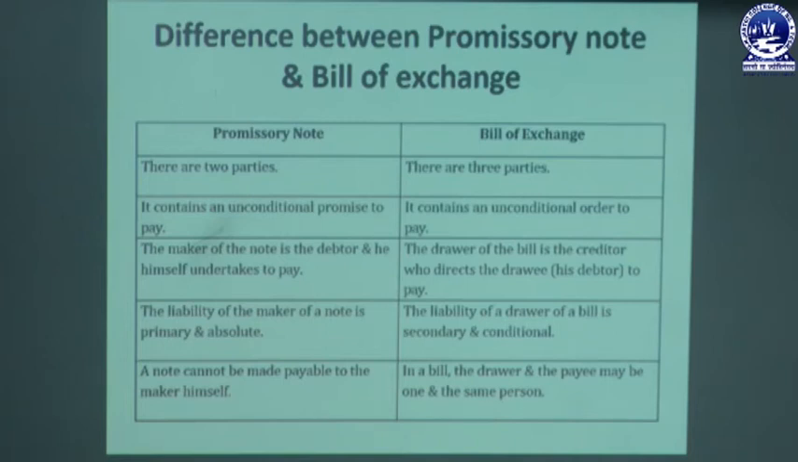Third difference, the maker of the note is called the debtor and he himself undertakes to pay. In the case of a bill of exchange, the drawer of the bill is the creditor who directs the drawee to pay. The next difference between promissory note and bill of exchange: the liability of the maker is primary and absolute, but the liability of the drawer is secondary and conditional. The last difference, a promissory note cannot be made payable to the maker himself, but in a bill of exchange, the drawer and payee may be one and the same person. In certain cases, drawer and payee may be treated as the same person.